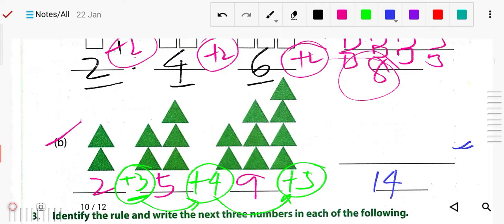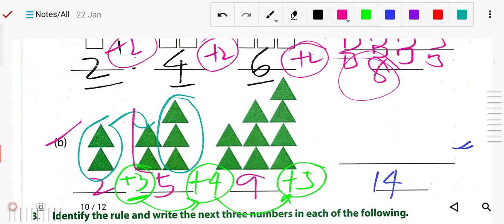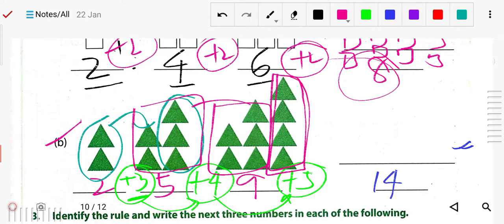But you have to see the pattern of the triangles, how it is generated. So 2 triangles are there. This is the same here, but in the next column 3 are added. Again, whatever this full one is, it is the same over here, and the new ones are added only over here, in one column. The increased triangles are put in one column.